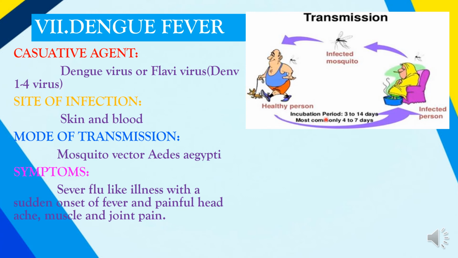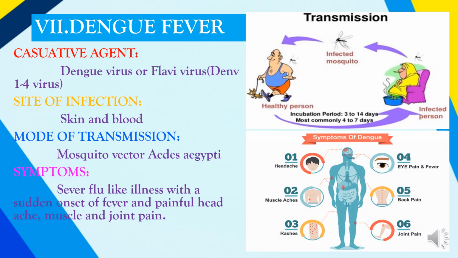The healthy man, after 3 to 14 days, most probably after 4 to 7 days, is undergoing the symptoms and he is suffering from the high fever, flu-like illness with the sudden onset of the fever and painful headache and muscle and pain in the joint. And again the mosquito bites the infected patient and is responsible for the transmission of the disease to a healthy person. So once the person is suffering from this dengue fever, he is experiencing headache, muscle aches, rashes, joint pain, back pain, eye pain and high fever.